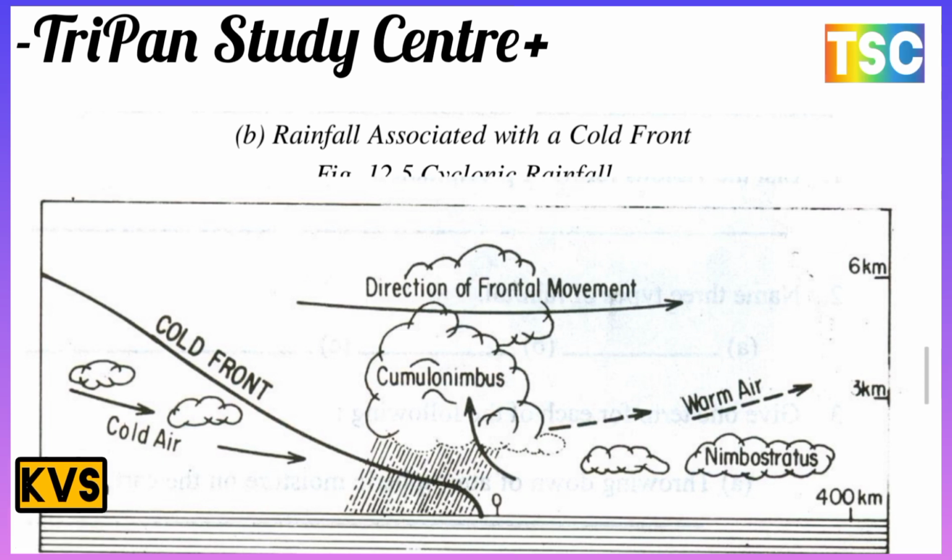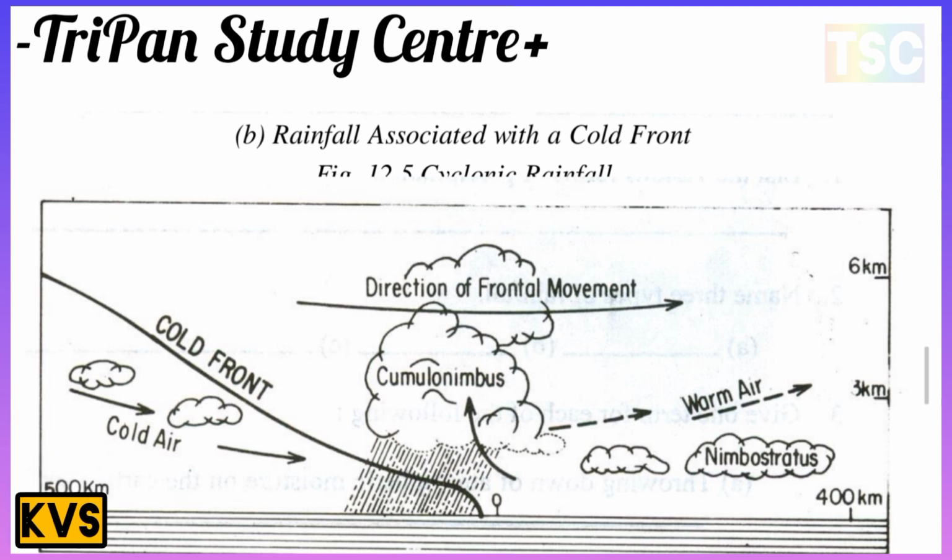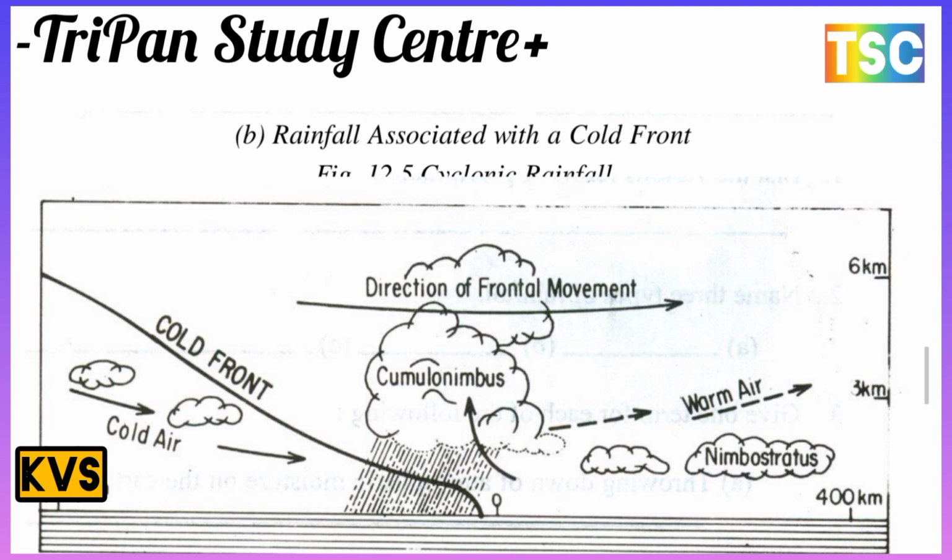And the second diagram is the rainfall associated with the cold front. There are two important diagrams here. Here 500 kilometers, the other side 4 kilometers, with warm air, convectional bus, the direction of frontal movement, and the cold front. That is the most important diagram here, and there is cyclonic rainfall also here.